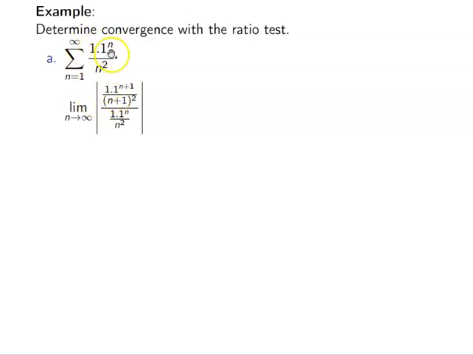So we're going to take this, and everywhere we see n in the formula, we're just going to put n plus 1. So we have 1.1 to the n plus 1, and I have n plus 1, that whole thing being squared. Okay, so remember, it's not n squared plus 1. The n is being squared, so that's why I put n plus 1, and then I square it. I divide that by the sequence itself as I see it, which is 1.1 to the n over n squared.